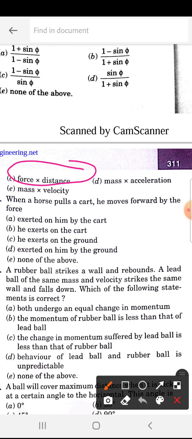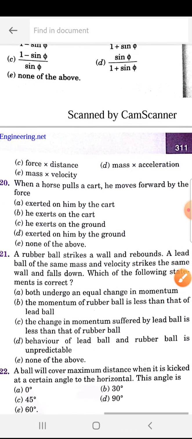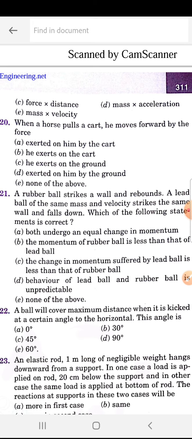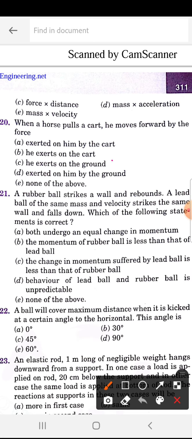So this is the C. When a horse pulls a cart, he moves forward by the force he exerts on the ground. So that C is the correct answer. 220 is C.